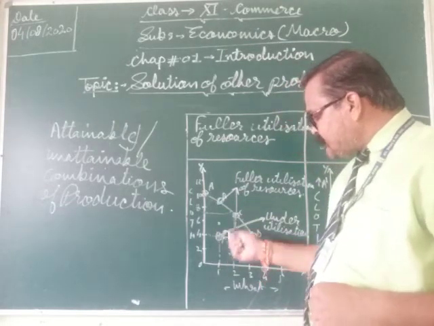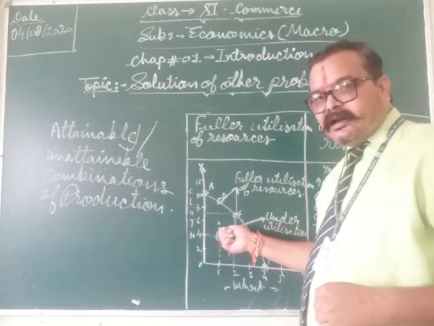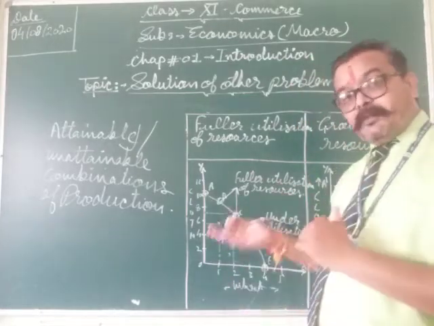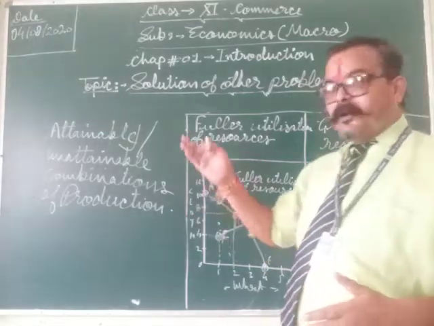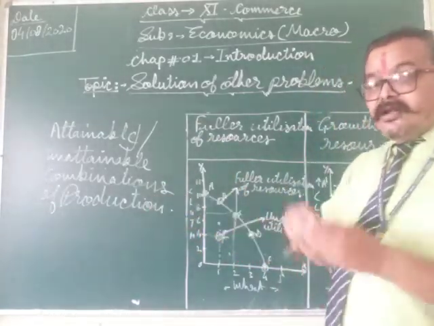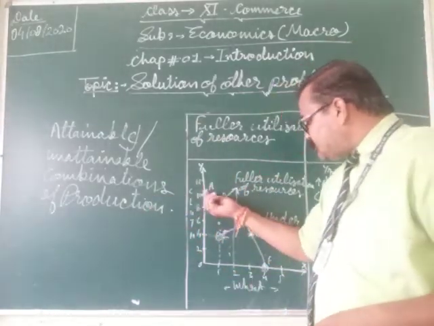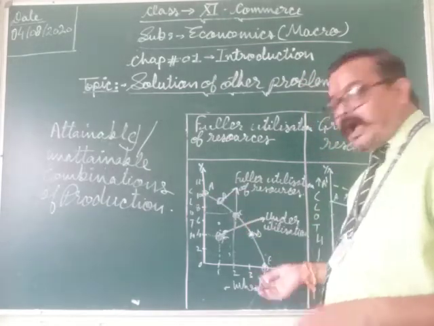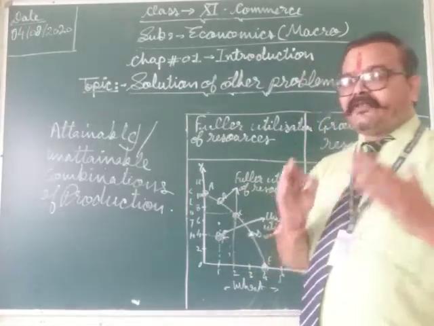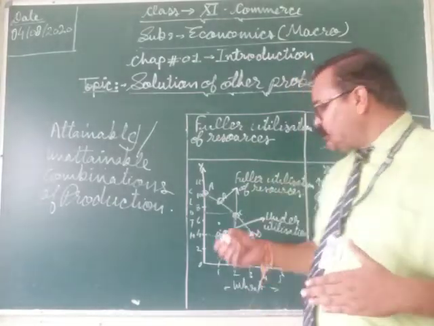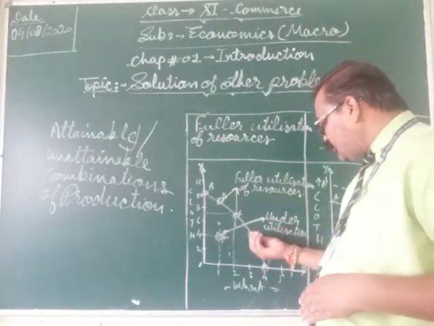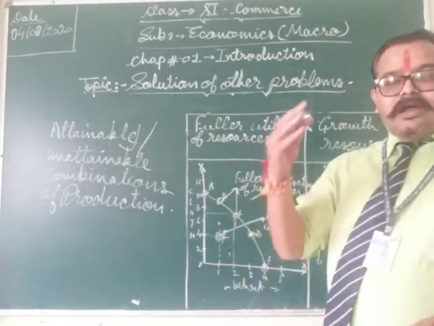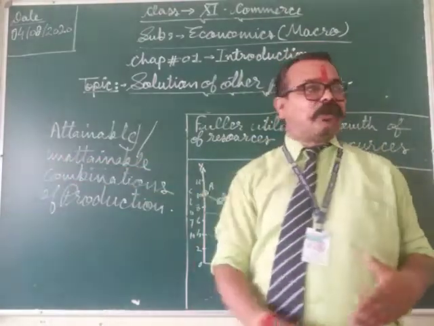No doubt, inside the PPC the production possibilities show underutilization, but they can be attained with the help of available resources and technology. The points on PPC are also attainable and feasible combinations of production, because these combinations can also be achieved. So now students, the unattainable combination of production.